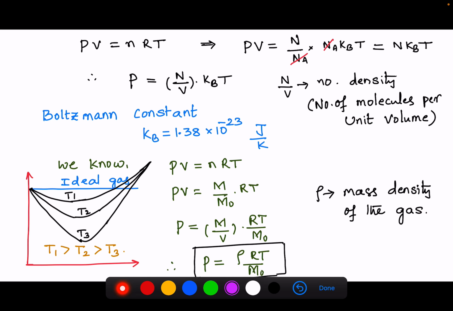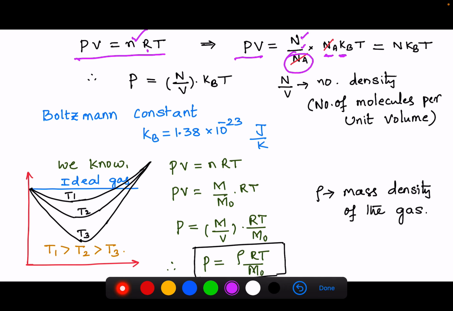We know PV equals nRT. The number of moles can be written as N divided by Na, and R can be written as Avogadro number into Boltzmann constant.